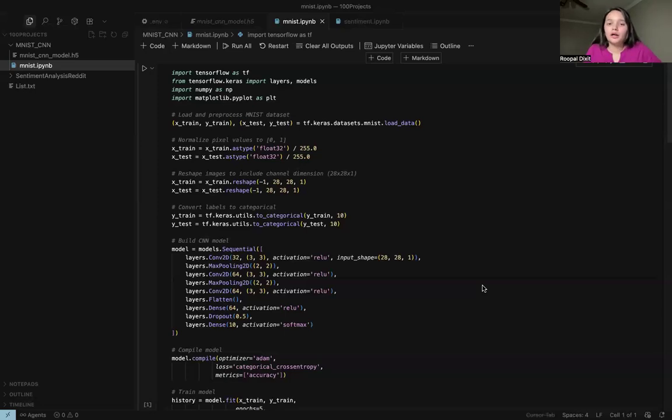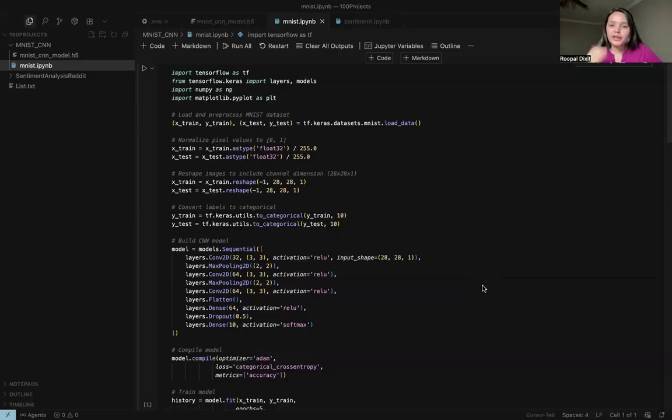Here is what we do with the MNIST images. First, we do normalization. A lot of people don't know what normalization is, so let me explain how we do it and why it is necessary.